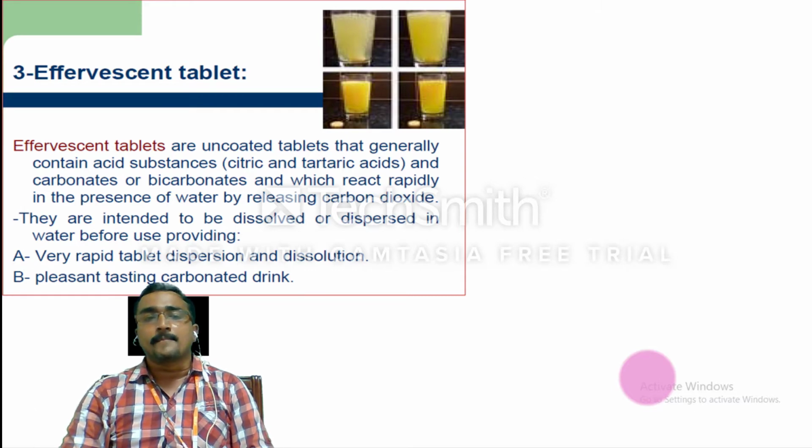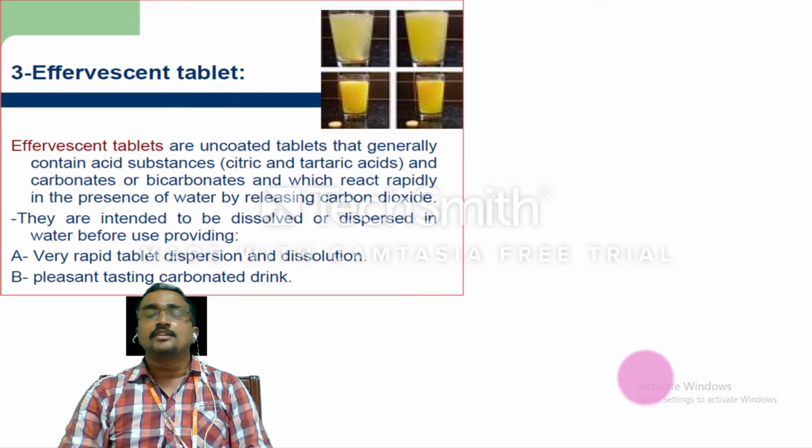Before taking, you need to dissolve them in water and then take these effervescent tablets, because they have very rapid dispersion and dissolution rates, and they also have a pleasant taste because of the flavoring in these tablets.